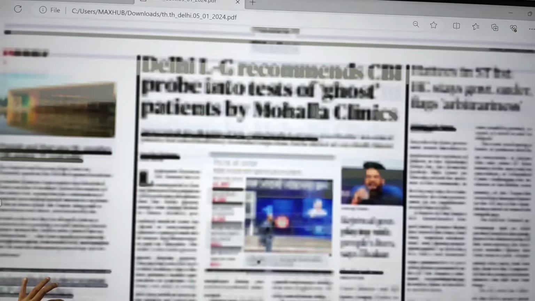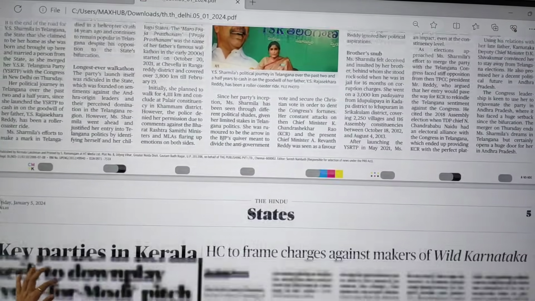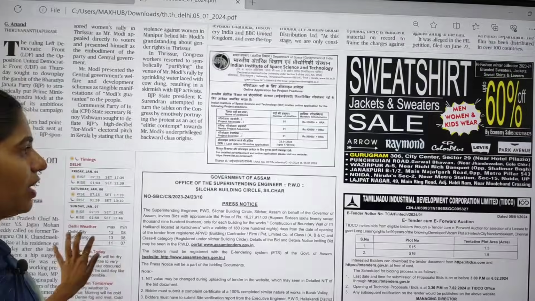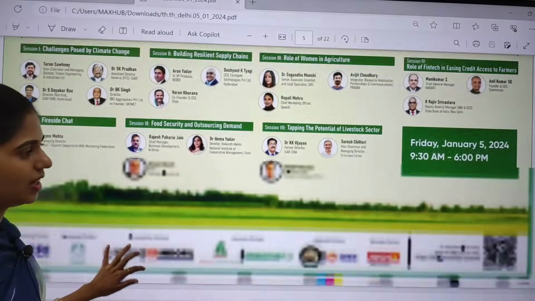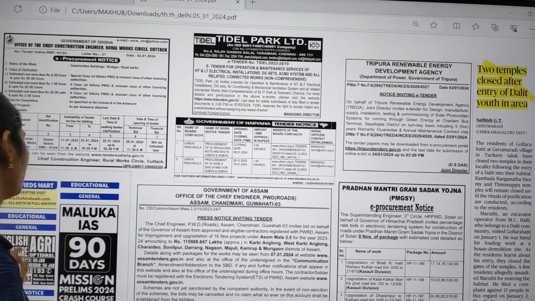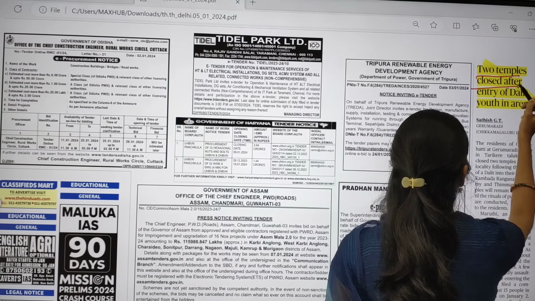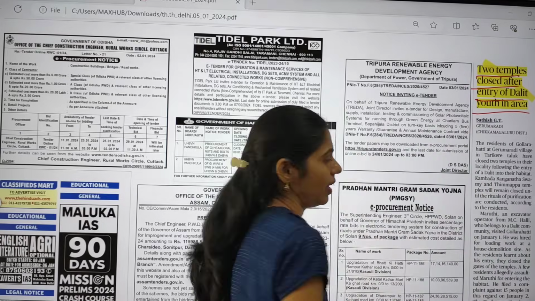And let us move on to this states page directly. Most of the articles are political articles. They will fetch you nothing. So leave them simply, and try to utilize this time in your GS for your prelims preparation. And the next important topic is: 2 temples closed after entry of Dalit youth in area.